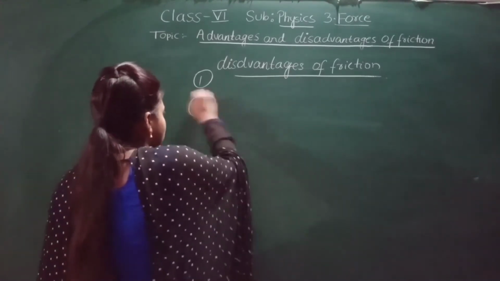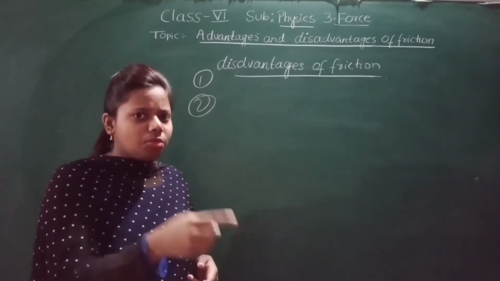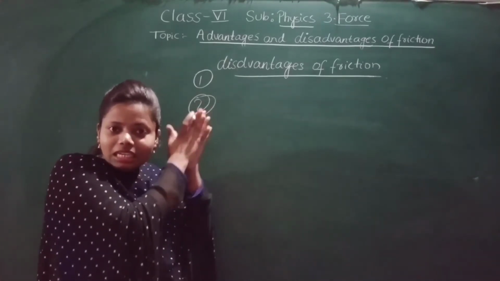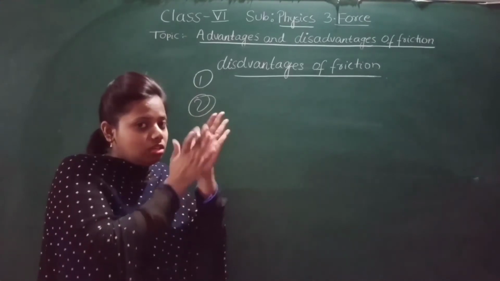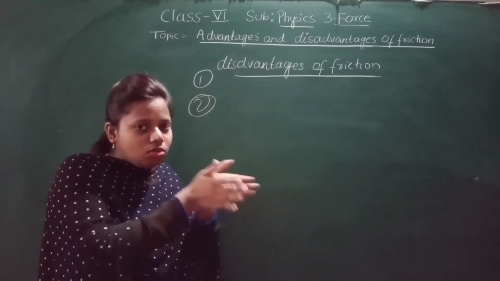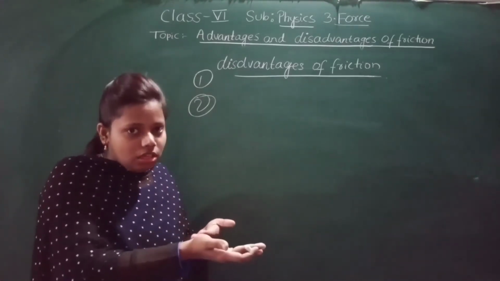Now what is the number 2 disadvantage? I have told you in the characteristics of friction that friction produces heat. I have even told you, when you rub your palm, heat is produced. How is heat produced? Because of the friction between your palms. During winter time, you rub your palms to produce heat, and it is produced because of friction.